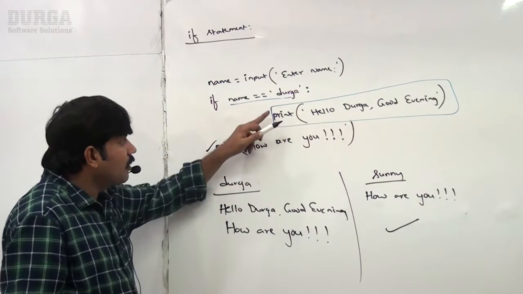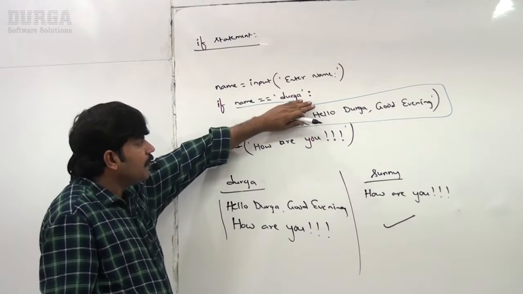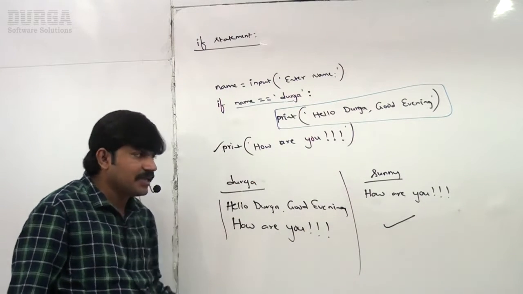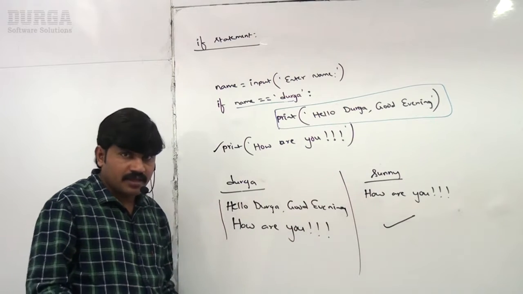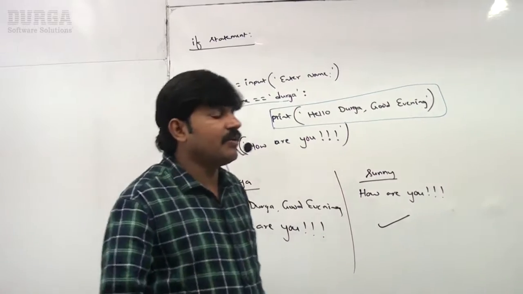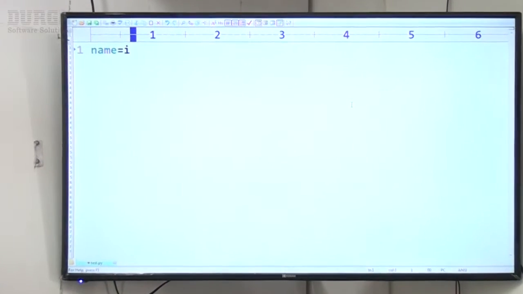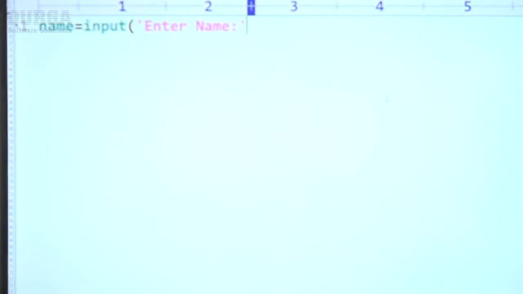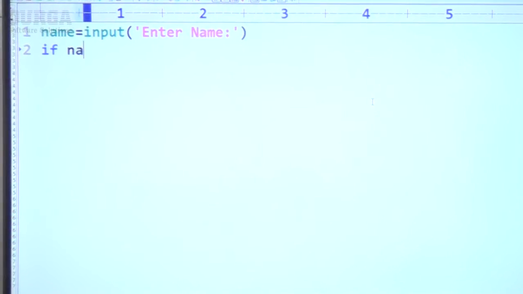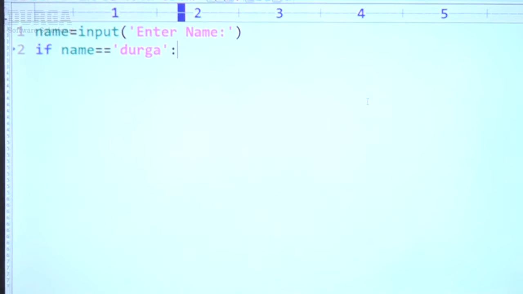So if the name is Durga, two print statements are going to execute. If the name is Sunny, the if block won't execute, only this print statement is going to execute. That's why, how are you. Clear, right? Let me execute this code so that you can feel more comfortable. Have a look once. Read the name. name is equal to input of enter name. It is the string type only, right? If name double equal to Durga, colon, the if block started under indentation, right?